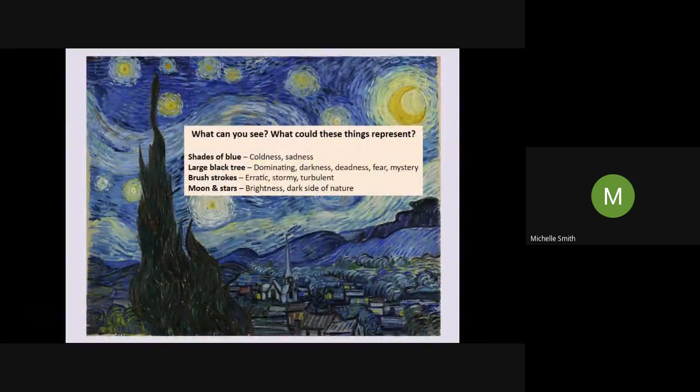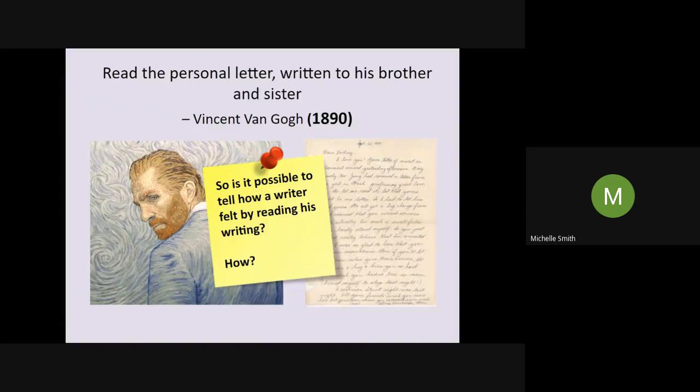So if we can look at how he might have felt by looking at the painting, did he feel sad? Was he depressed? Is that what this dominating darkness is? Was he fearful? Was his mind and his thoughts erratic and stormy? Or was there hope there represented by the brightness? Is that what that painting represents? And if we could say that, can we make sense of his writing in that same way? I think that we can. And this is what we're going to try and do now.